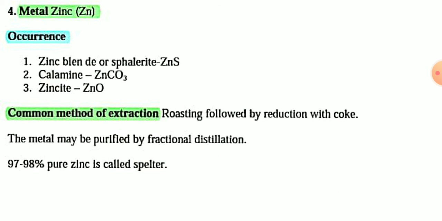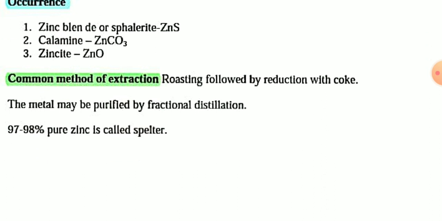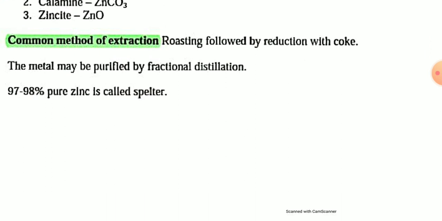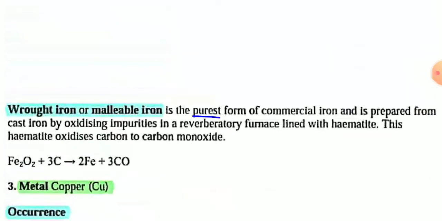Zinc that is 97 to 98% pure is called spelter. You have to remember this term also. Okay students, thank you.